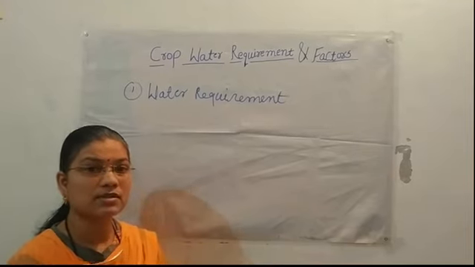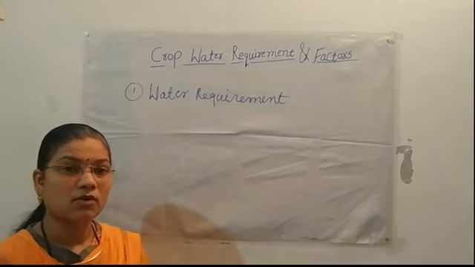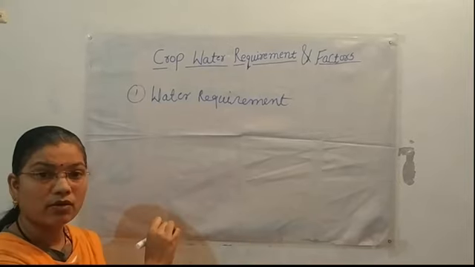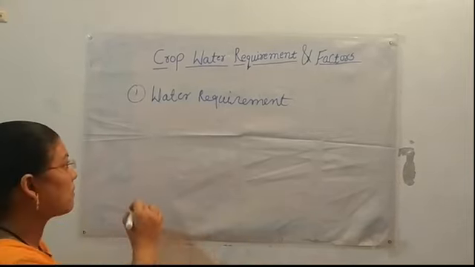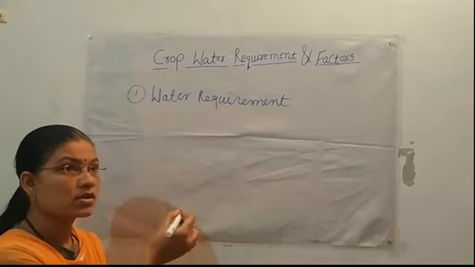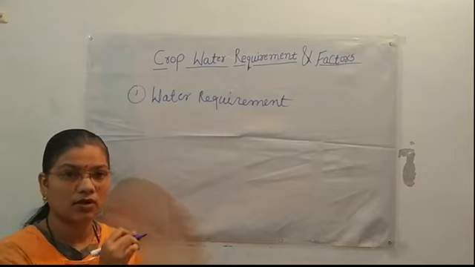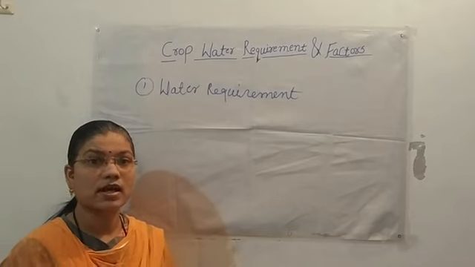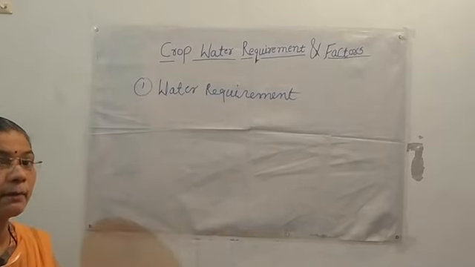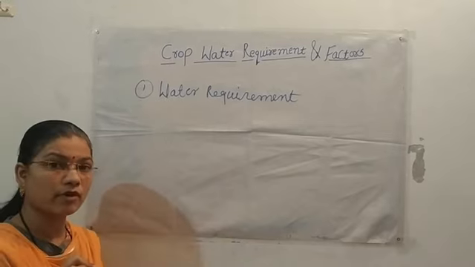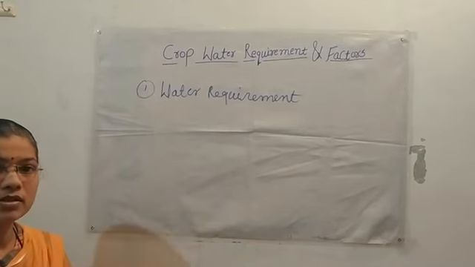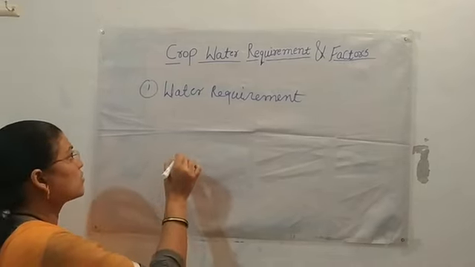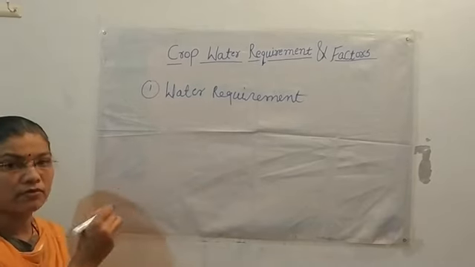Water requirement may be defined as the total quantity of water, regardless of its source. Regardless means we exclude the particular source from which the water is applied. It is the quantity of water required by a crop or diversified pattern of a crop in a given period of time for its normal growth at a field condition at a place. So we have to apply the water from the source.